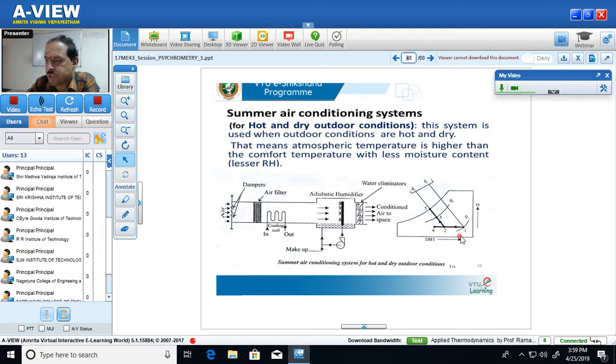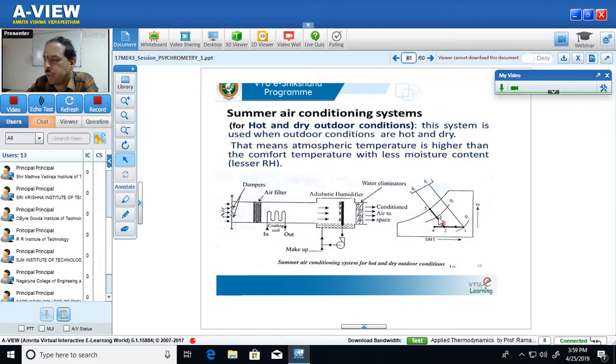That is the process 1 to 2 shown on the psychrometric chart, known as the sensible cooling process, which takes place in the cooling coil. At the end of that process, the dry bulb temperature of the air decreases from TD1 to TD2. Only the temperature of the air is decreased, but the air still has a lower value of specific humidity and a lower value of relative humidity.